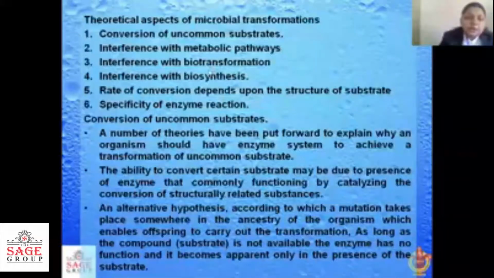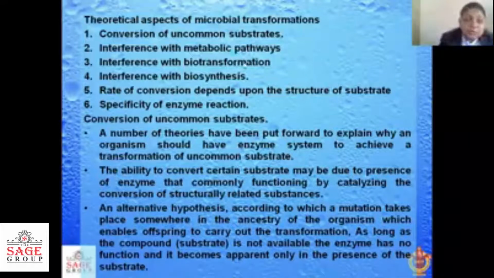There are some theoretical aspects of microbial transformation also: conversion of uncommon substrates. Some common substrates can also be converted with the help of these microorganisms. There can be interference with the metabolic pathway; the biotransformation process can be interfered with, and biosynthesis can be interfered with. The rate of conversion depends upon the structure of the substrate and the specificity of enzyme reactions.